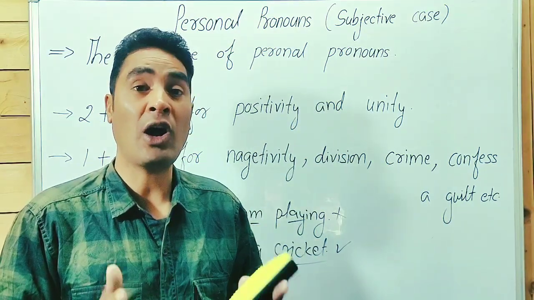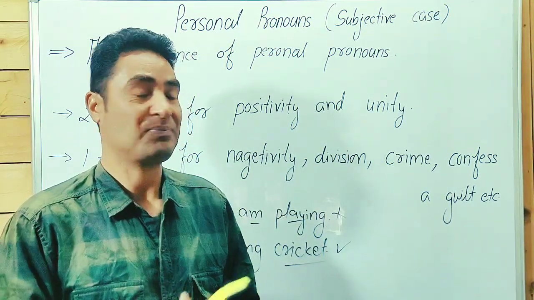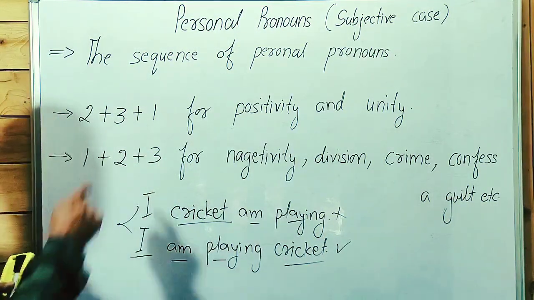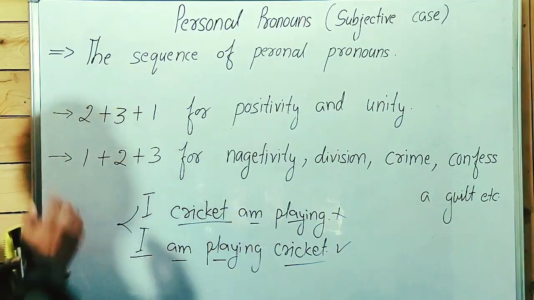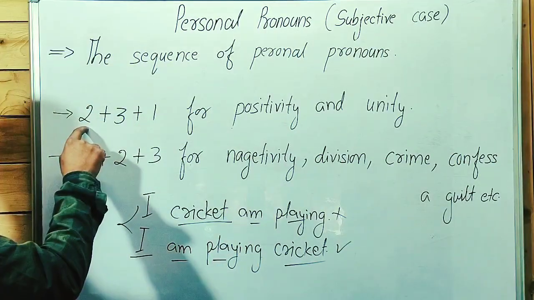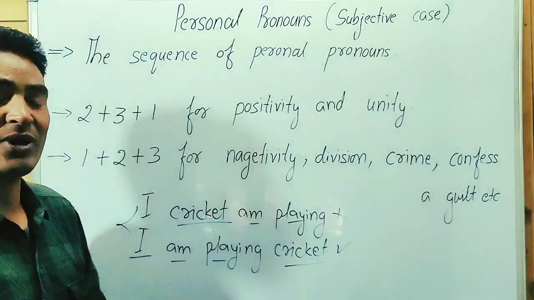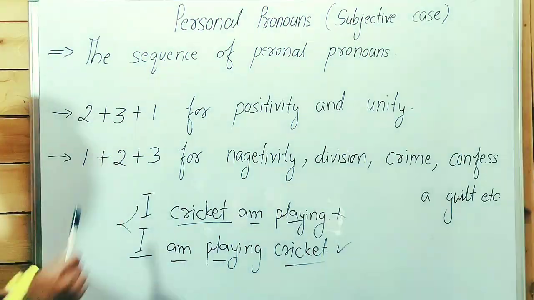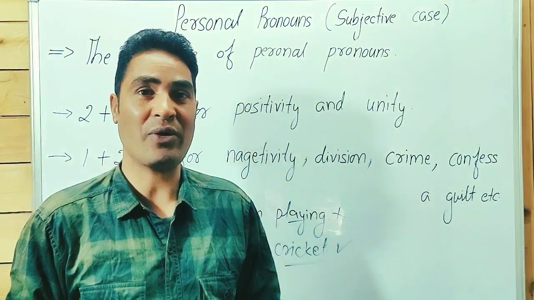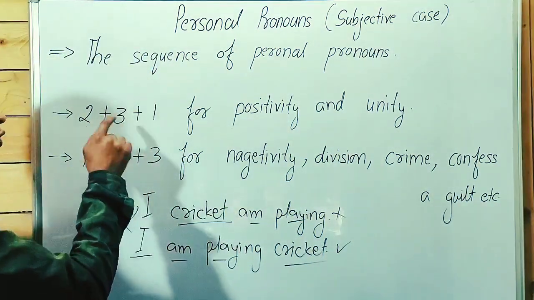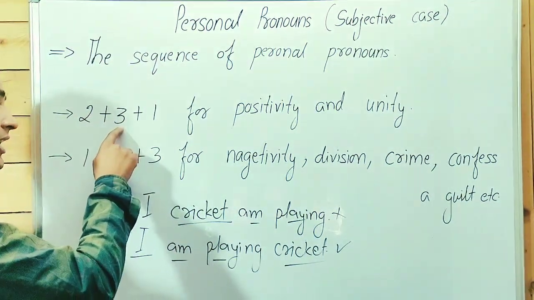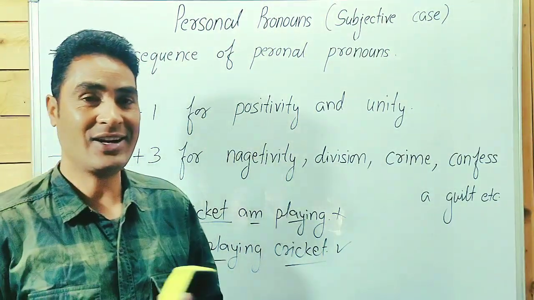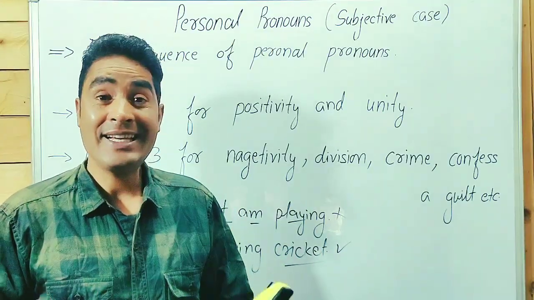Guys, point to be noted, the formula of using the personal pronouns: 2 3 1 and 1 2 3. 2 stands for second person, 3 stands for third person, and 1 stands for first person. I repeat, 2 stands for second person, 3 stands for third person, 1 stands for first person. Now the question rises, when do we use 2 3 1, and when do we use the 1 2 3 pattern? I will make you understand each and everything.